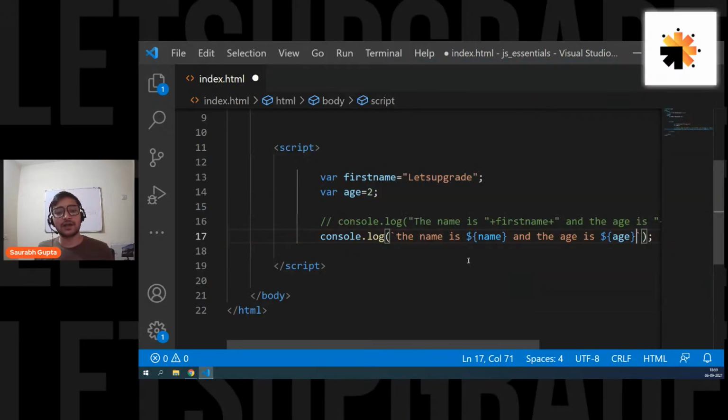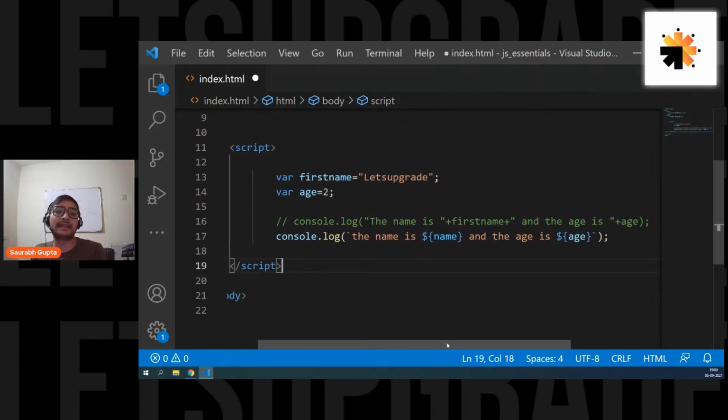And that's it. So all of the string will be inside backticks. And wherever you want to put a variable, just use dollar curly brace and your variable. By that, JS will identify that this is a string, this is a variable. By this dollar curly brace, JS identifies that, okay, fine, this is a variable, I have to find a value for it. Is that clear? And this is a templating syntax of creating strings, putting strings and variables together.